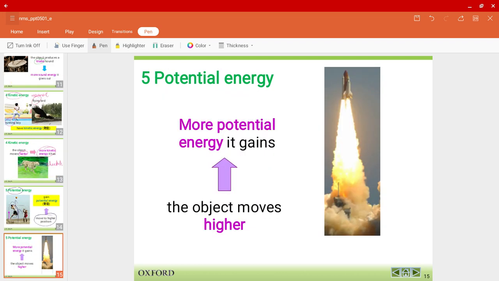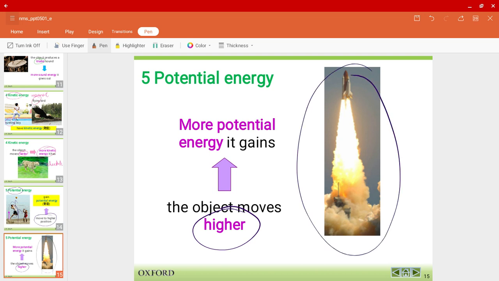When there is more potential energy, the object would move higher. Recently, if you were paying attention, there was a SpaceX launch. A spaceship, or a rocket, went to outer space. Just like that, when it moves to a higher position, it also gains more potential energy.